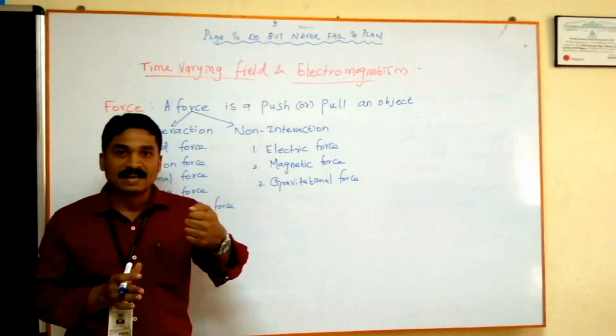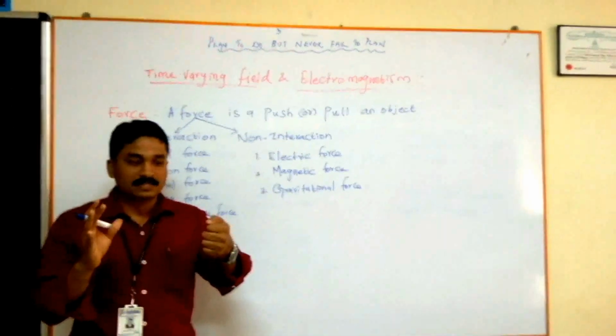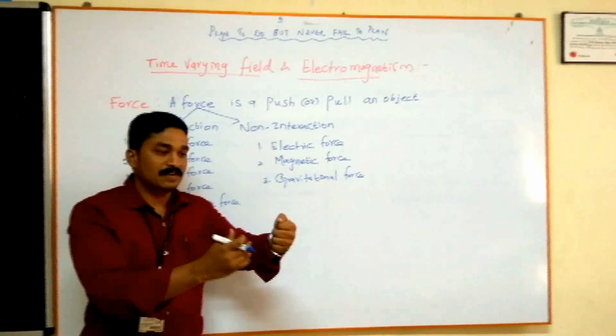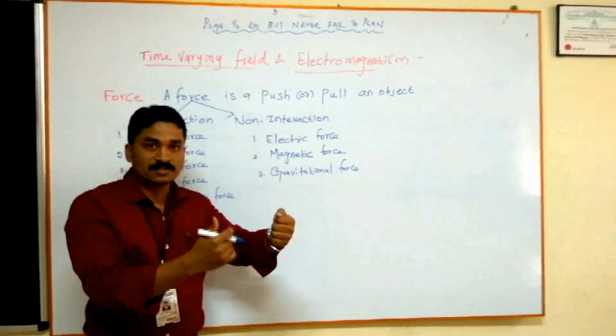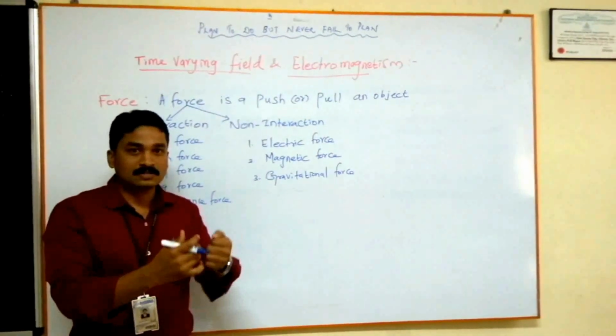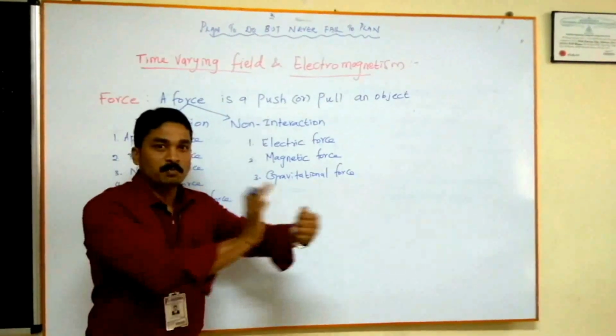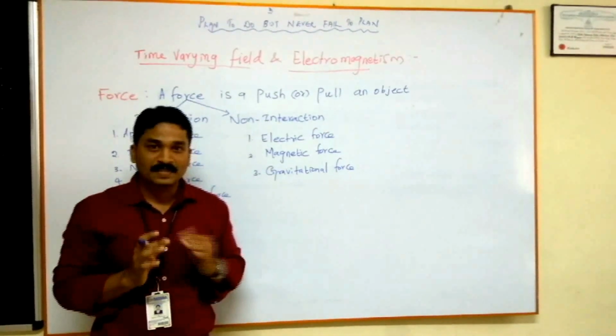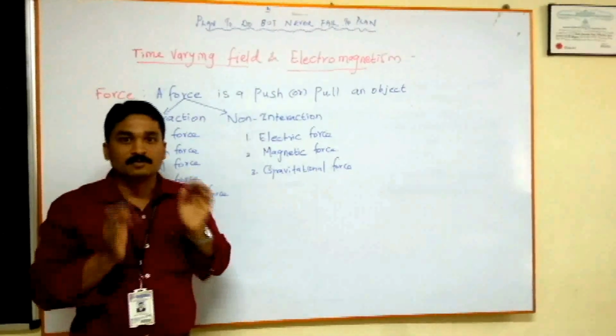Say for example, my hand is here and another object is coming towards this hand. When it touches this hand, this hand will move away from the original location, which means it goes away. The operation is a pushing operation, and this is called force, and this comes under the interaction force.